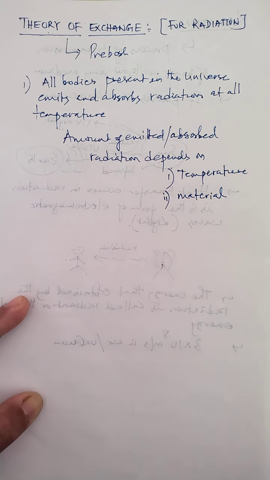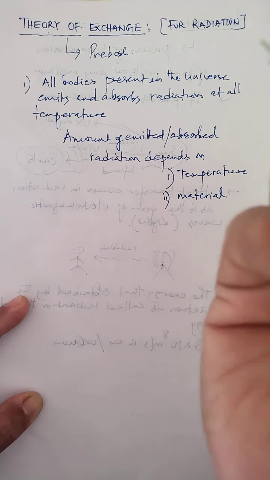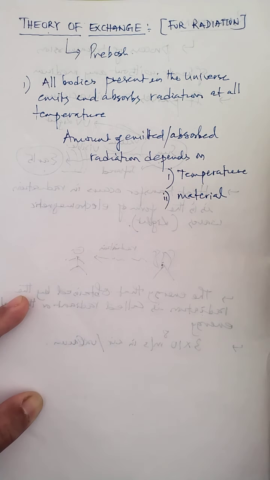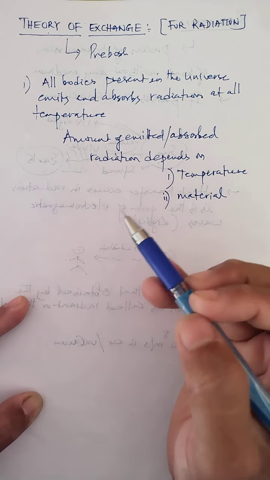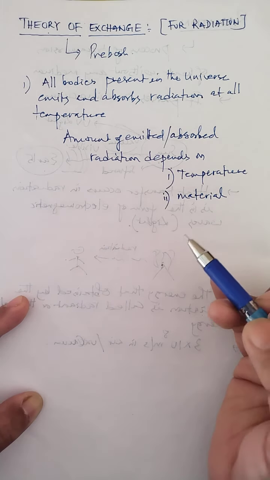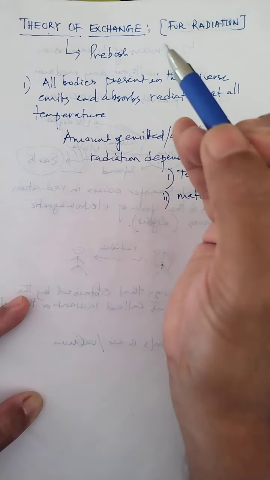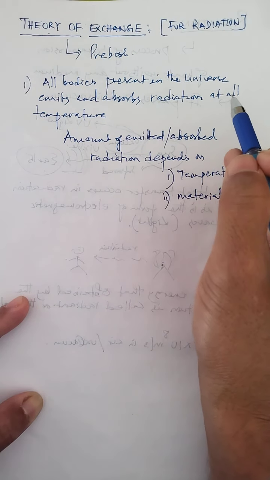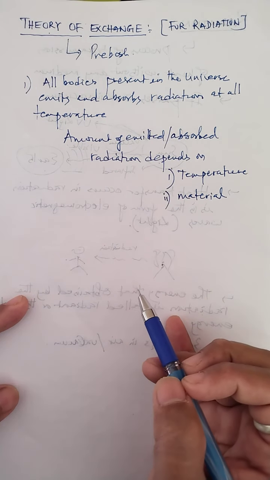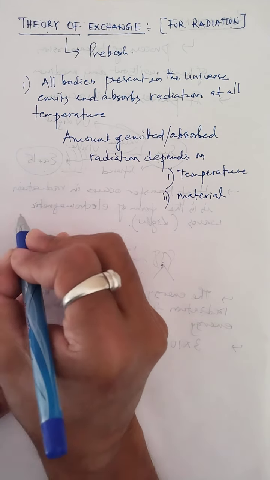From here we understand that it's not only one body that can emit radiation. All bodies present in the universe emit radiation and also absorb radiation, and that happens not at a particular temperature, it can happen at all temperatures. This is number one.